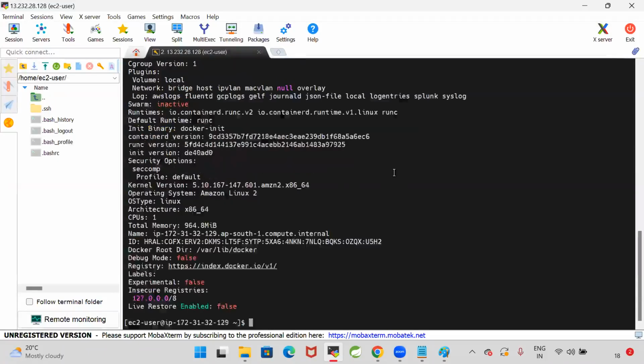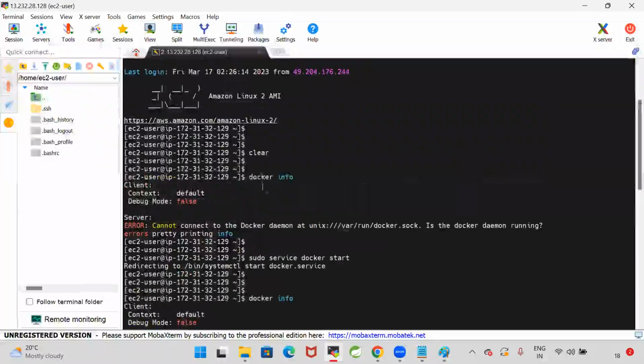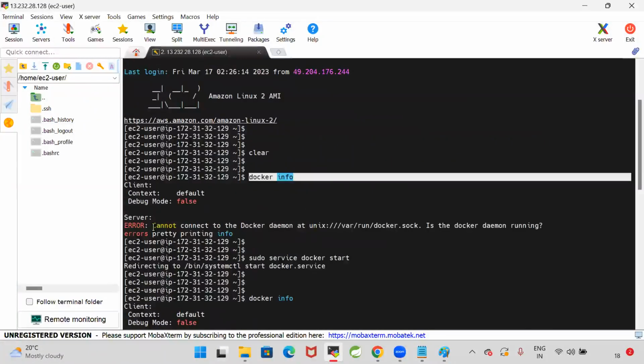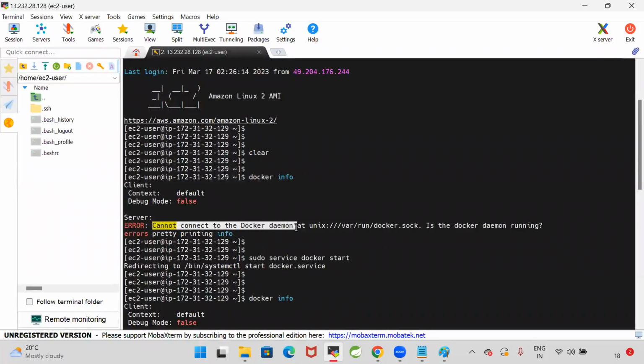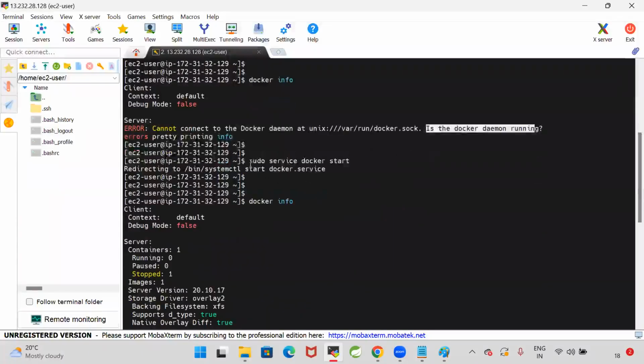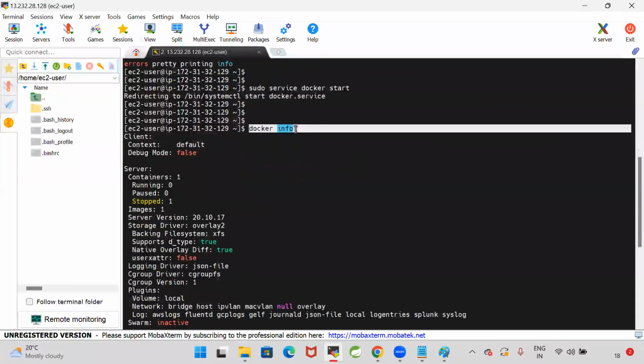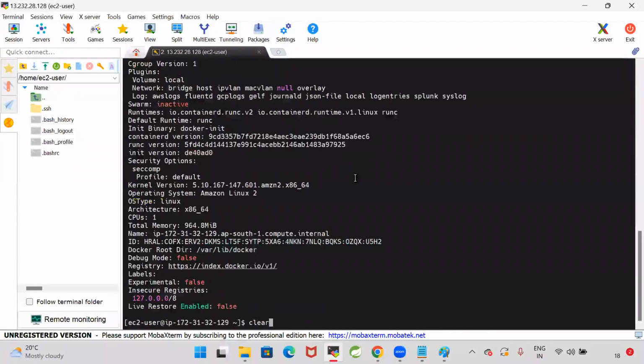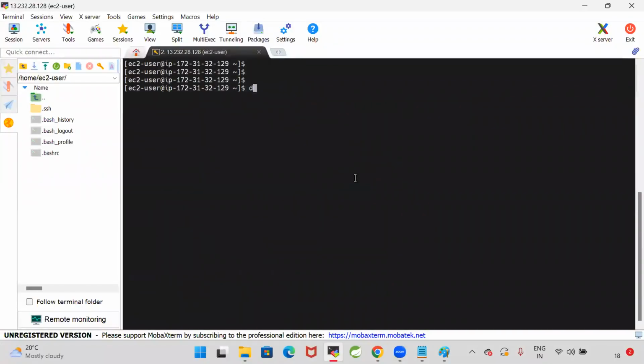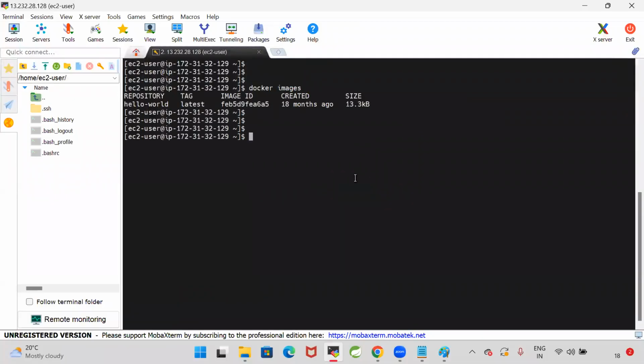How to verify? By using docker info. Earlier when I executed docker info, it said: cannot connect to the Docker daemon. Is the Docker daemon running? At that time it was not running. I have started the Docker daemon by using sudo service docker start. So once Docker is started, I'm able to execute the docker info command. Once we are able to start Docker, we can execute the Docker commands. Here, docker images. So what are the images we have?